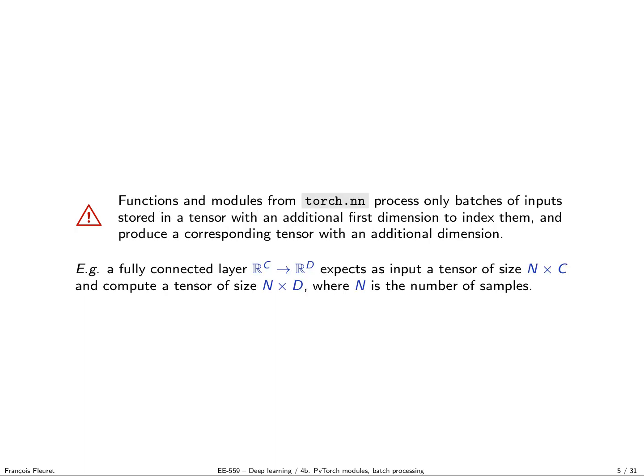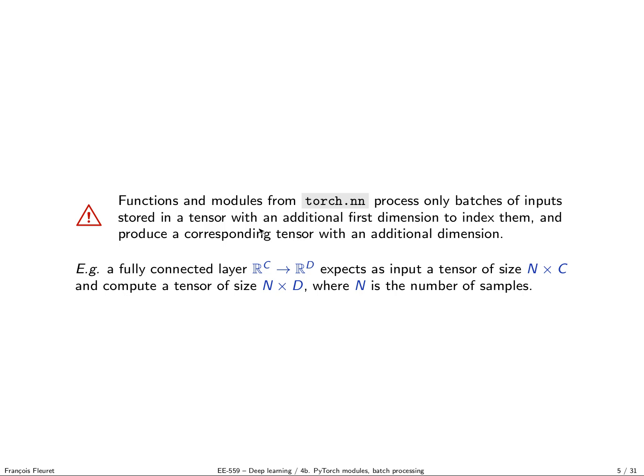The second important point is that both functions and modules from torch.nn process only batches of inputs stored in a tensor, which means that there is always an additional index in your tensors that stands for the sample index.